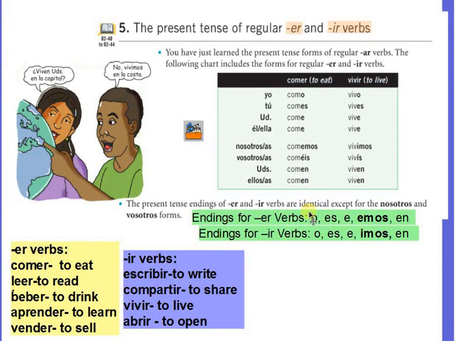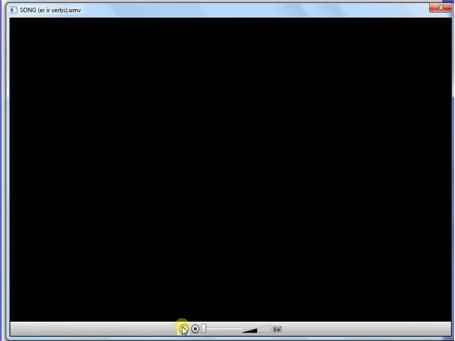How about if we listen to a song in order to help us memorize the endings and understand better ER and IR verbs in the present tense?